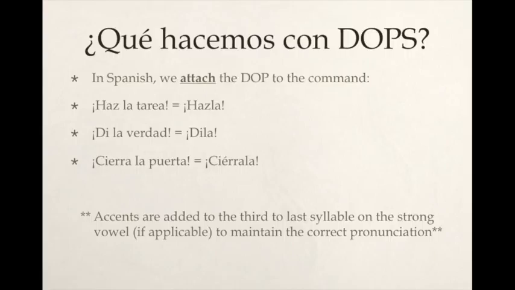This can be a complicated rule, and for Spanish 1, a general rule of thumb you could work by is, instead of counting three syllables back, oftentimes you can count three vowels back. So if you look at the vowels starting from the end of the word, we have two A's and then the third to last vowel is an E. Most times you're just able to put that accent on the third to last vowel, though there are some chances that you would run into trouble if there are diphthongs or something like that. If you'd like more practice with that, you can come see me for a better explanation, but a lot of students just choose to go with three vowels back instead of three syllables if you are having trouble with diphthongs.